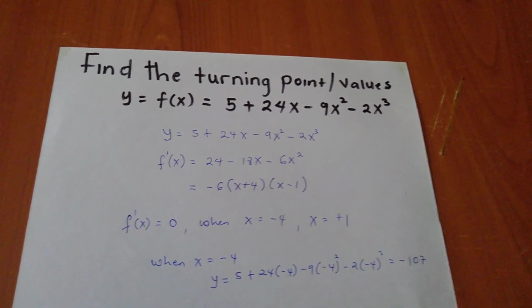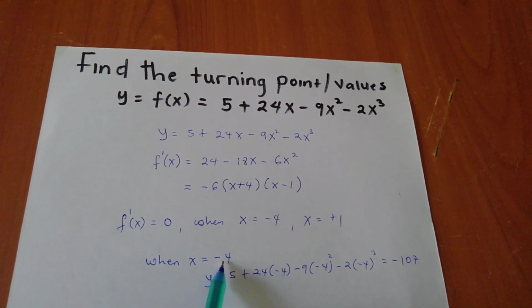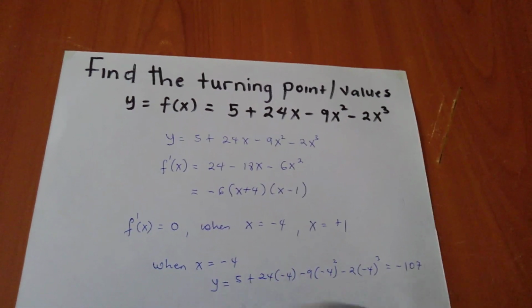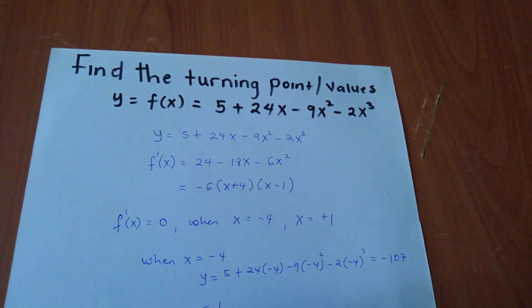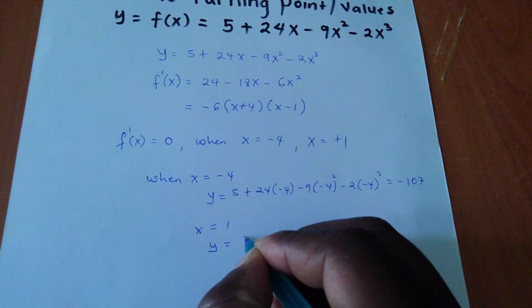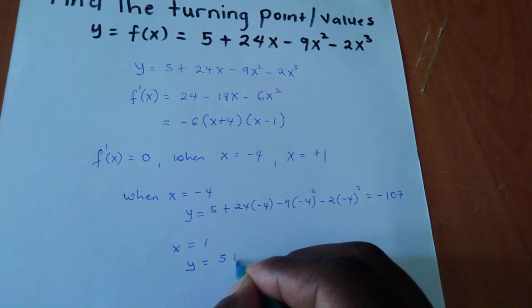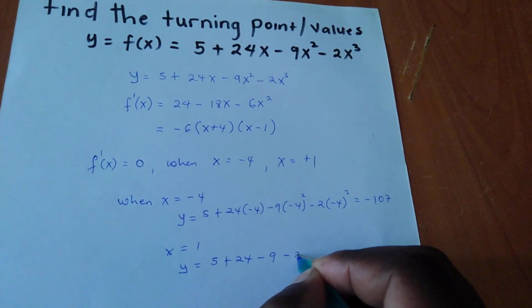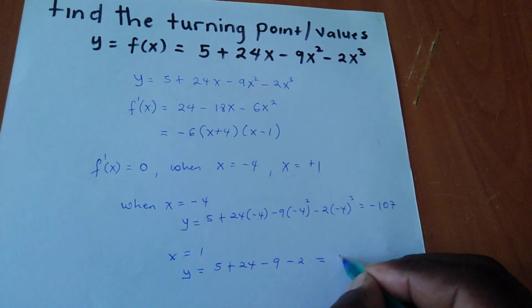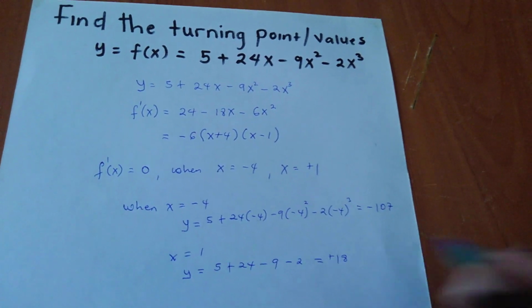So when my x is negative 4, my y is this. And also when my x is 1, my y will be 5 plus 24 minus 9 minus 2, and my y will be positive 18.